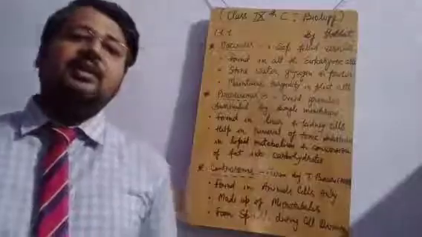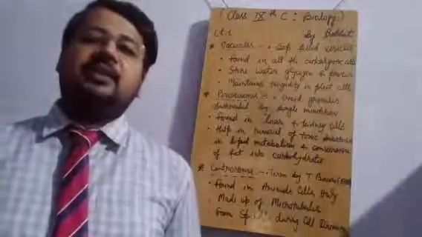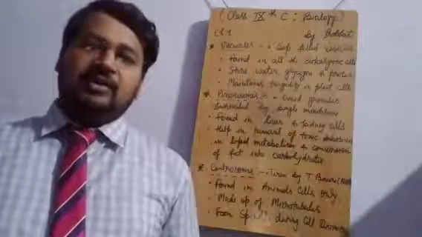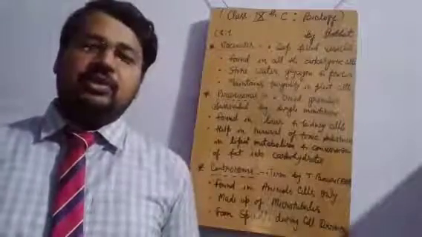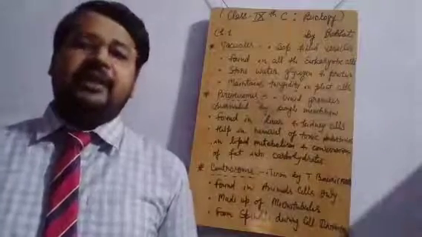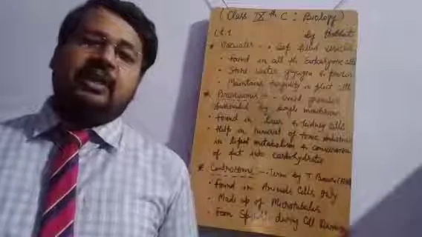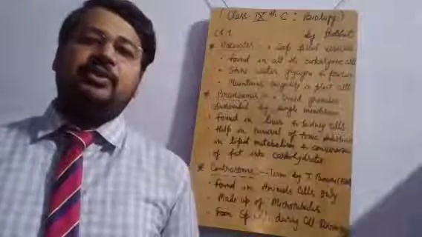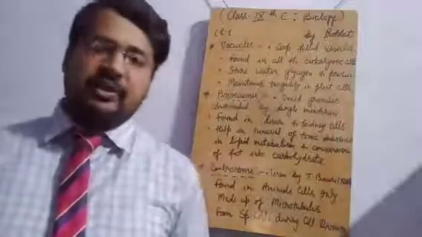In animal cells they are small. The concept behind this is that plants are autotrophs. They synthesize the food materials. So the cell that is synthesizing different types of complex organic compounds from glucose needs to store them. And the cell that consumes that stored energy, like the animal cell, doesn't need large vacuoles. That's why in animal cells vacuoles are small in size, while in plant cells they are very big. This question can be asked in the examination in MCQ as well.